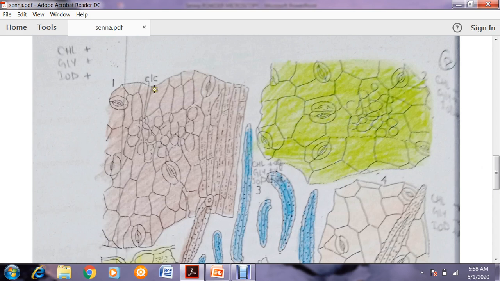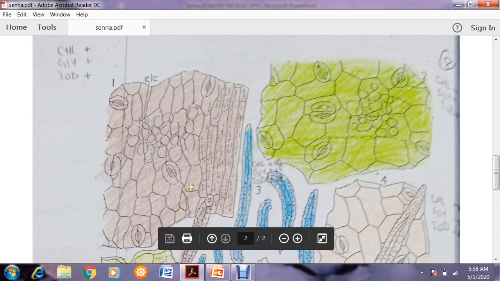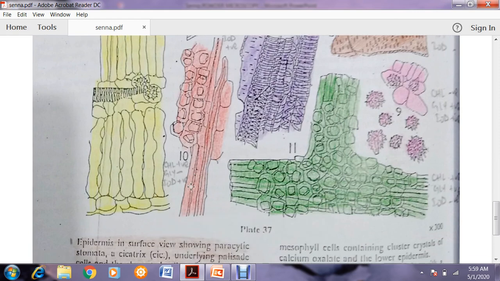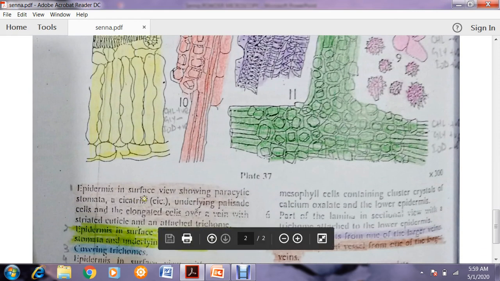First of all, we discuss character 1. What is this? You can see it. This is epidermis in surface view, showing parasitic stomata, underlying palisade cells, and a vein with a striated cuticle and attached trichome.